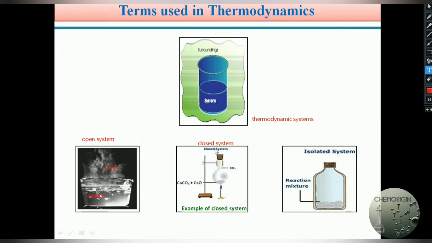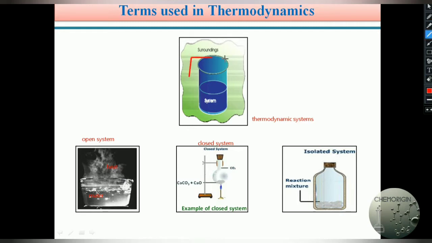Next, the closed system. A closed system is a system in which only energy is exchanged with the surroundings, but not matter. For example, if you close this beaker with a lid, what happens on heating? Heat energy is exchanged with the surroundings, but the matter, the water present in the beaker, is not exchanged with the surroundings.